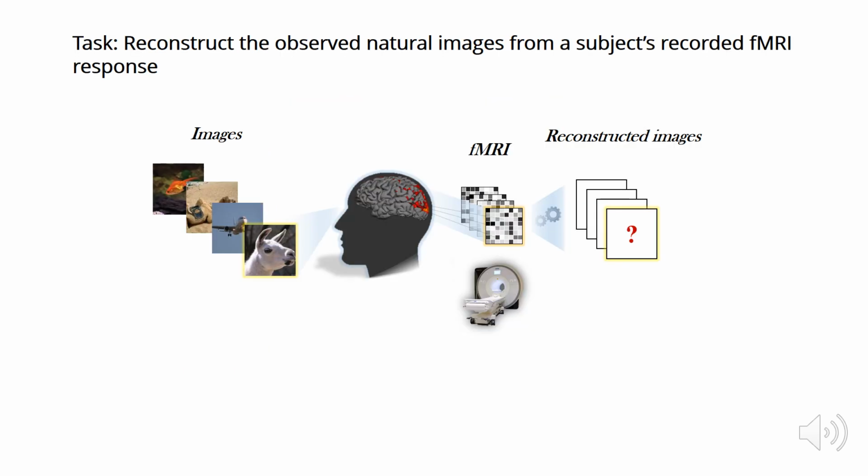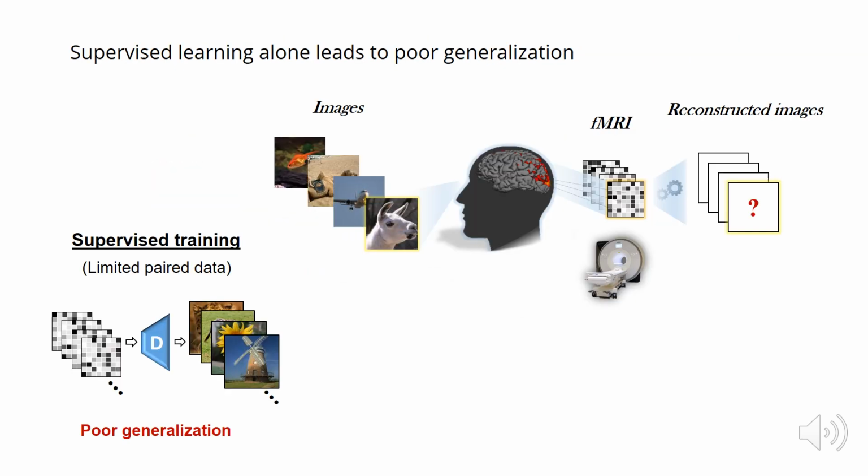The available data for the task consists of about 1,000 pairs of images and their corresponding fMRI scans. Traditionally, this paired or labeled data is used to learn the mapping between the visual stimuli and their brain activity representation. However, since the data is limited and cannot span the huge space of natural images and natural fMRI samples, such decoders are prone to poor generalization to new held-out data.